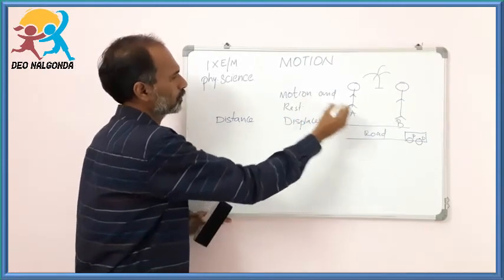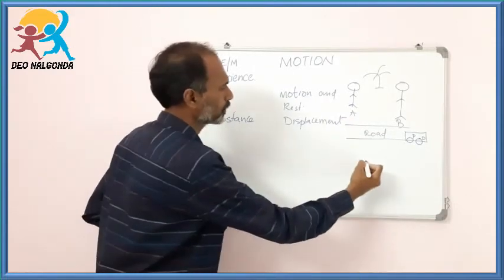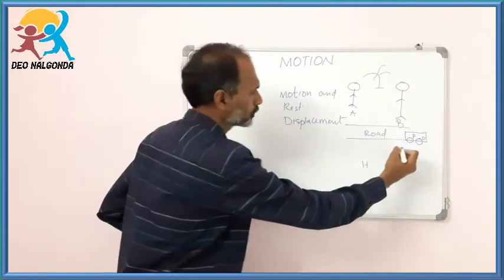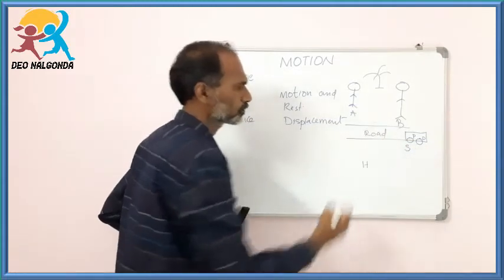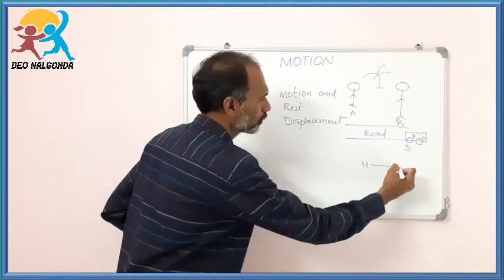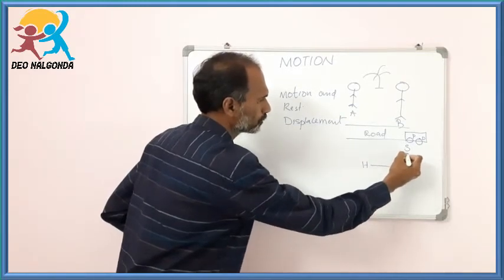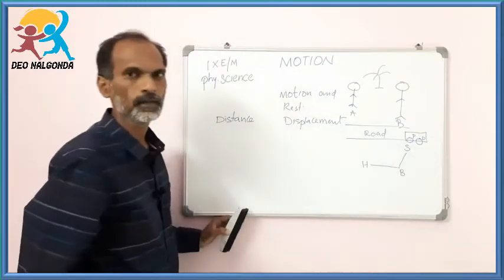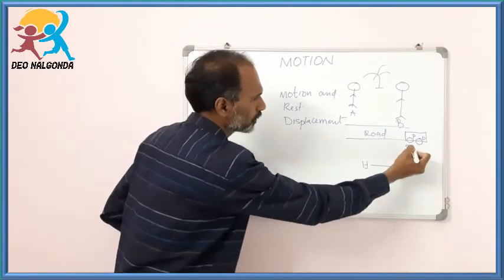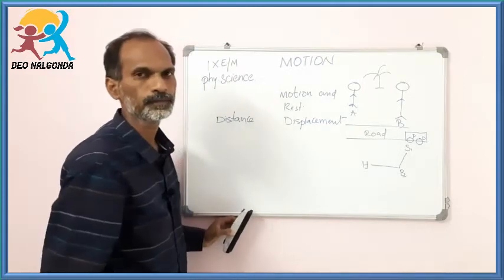Okay, suppose you have started from your house to school, house to school via bus stand. This is your house, this is the bus stand, and this will be the school.